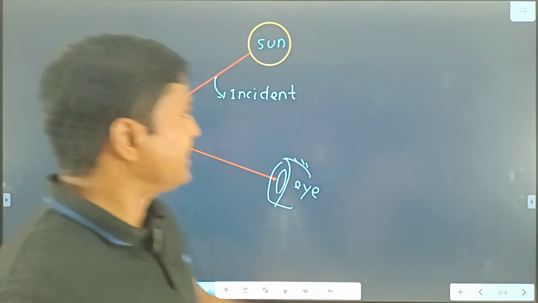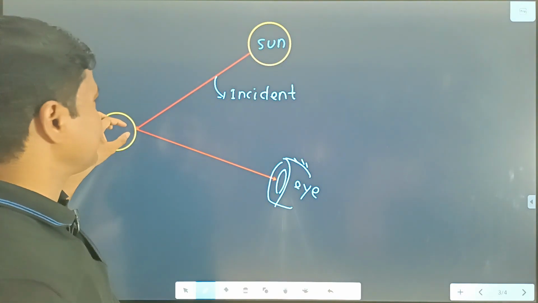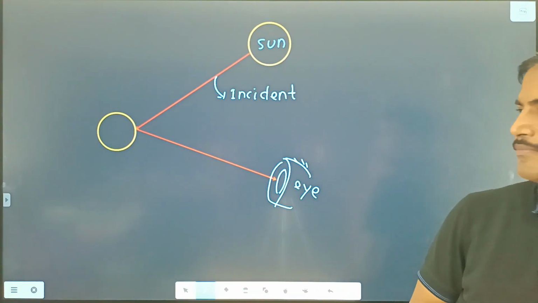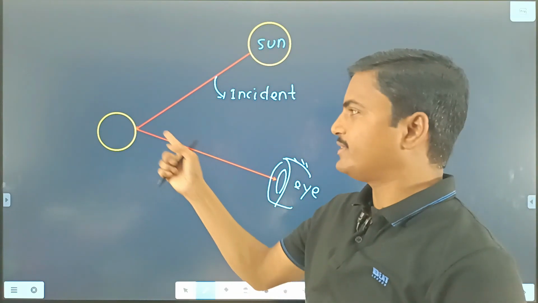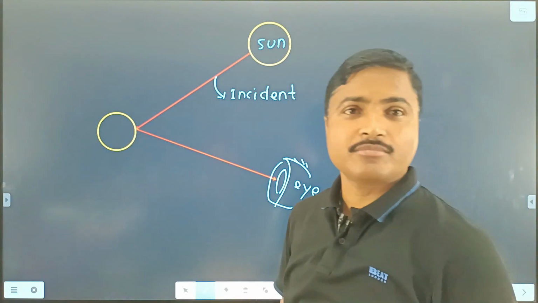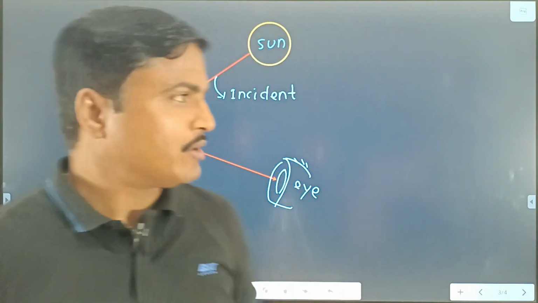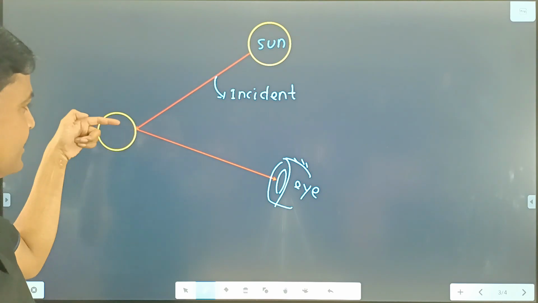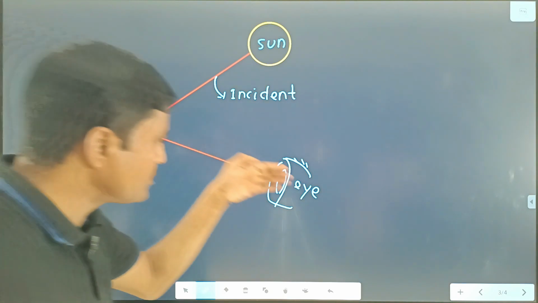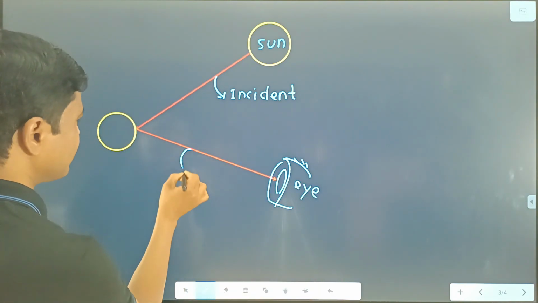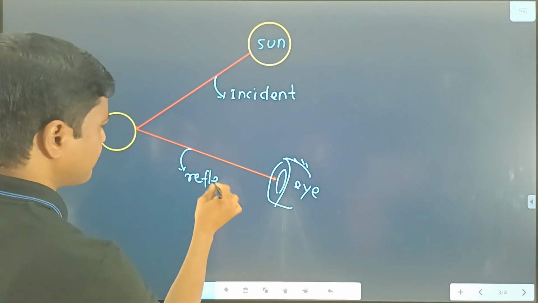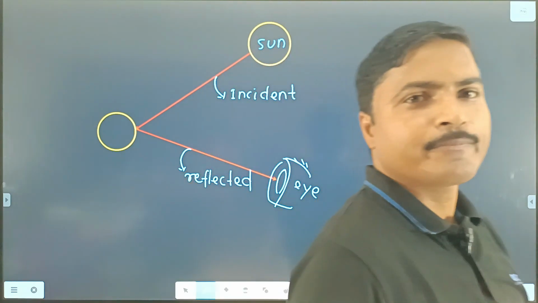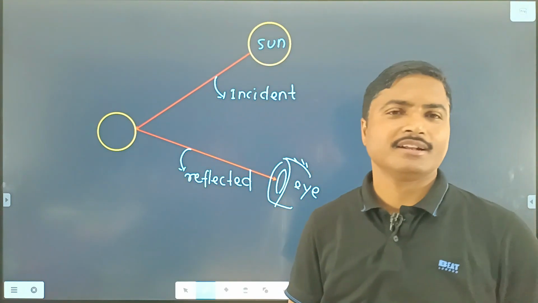Incident ray means the ray coming from the source and hitting the surface. And here another ray is there, the second ray. That means the ray of light immediately returns back, or bounces back into the same medium from which it is coming. This return ray falls on our eye, and it is known as the reflected ray. Clear? One ray is known as the incident ray, and another ray is known as the reflected ray.